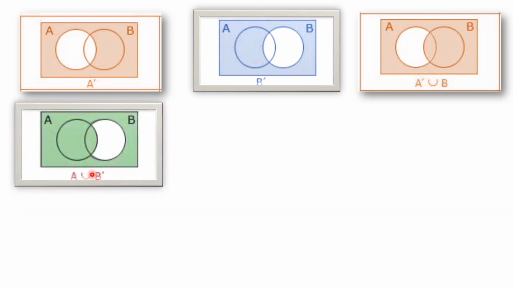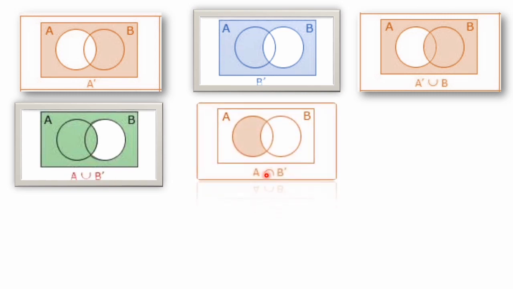Next is A union B dash, which means the A circle fully we will take, union together with outside of B. B naught means outside of B. The A circle together with outside of B. So the A circle we have taken and outside of B also we have taken. So only this portion is left. This is the way of representing A union B naught.